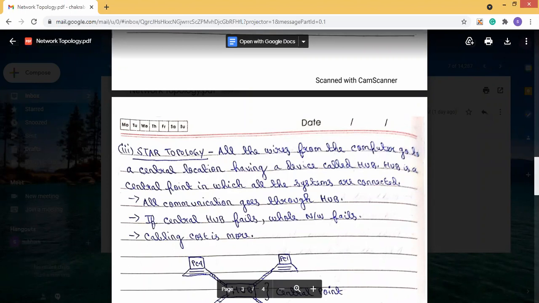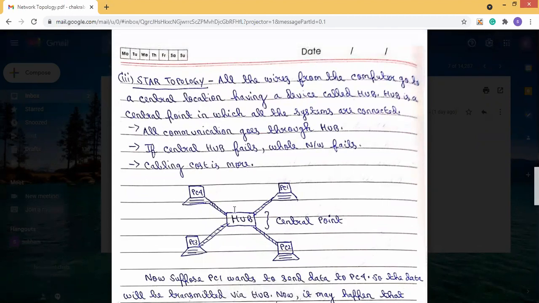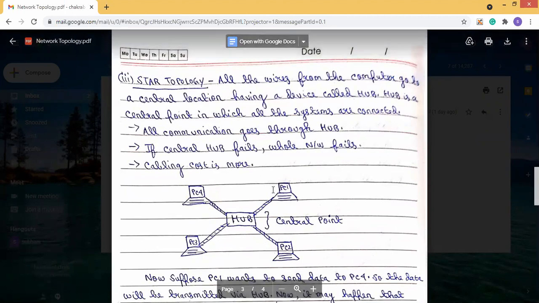Now, in bus and ring topology, we have seen that there is a single link, it is a multi-point connection, and all the systems are connected to this link. But in the case of star topology, there is a device called a hub, and all the systems are connected to this hub. You can see there is a hub, and all the systems present in the network are connected to it.